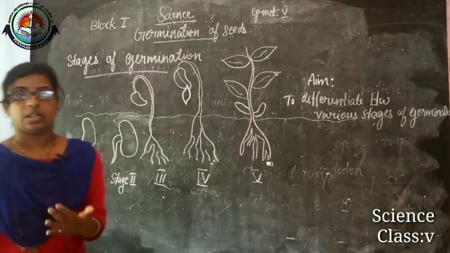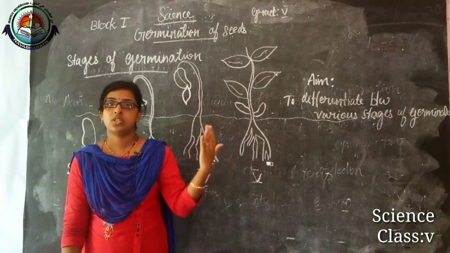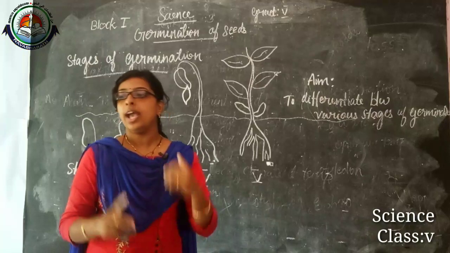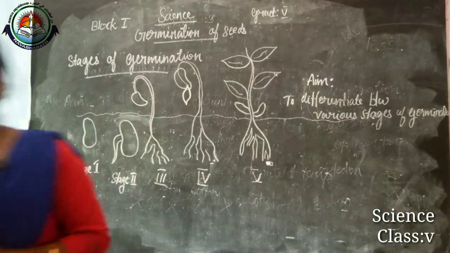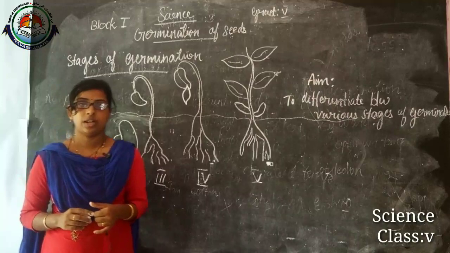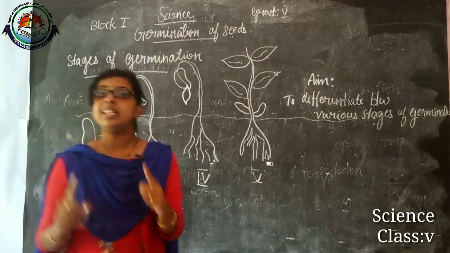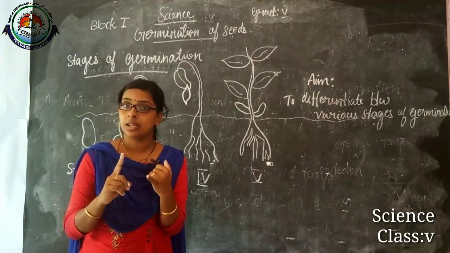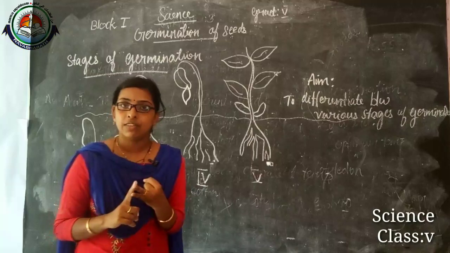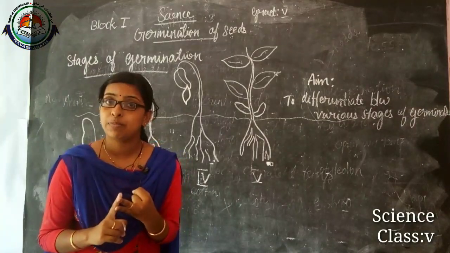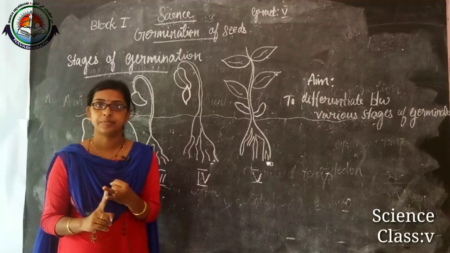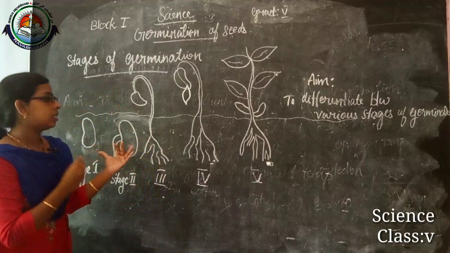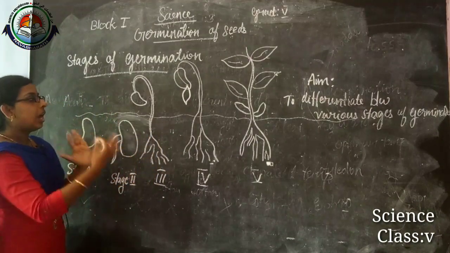And what are the stages? Already from our first class onwards we discussed germination. Now we are discussing what the stages of germination are. When discussing the inner part of a germination, we learned that the first root is named radicle and the first leaf is named plumule. Like this we already learned. Is it right? So now we are going to discuss how these 5 stages are different, or how the development happens.